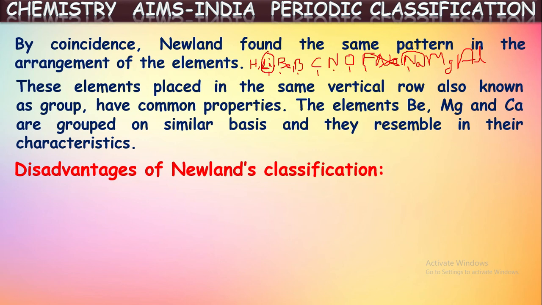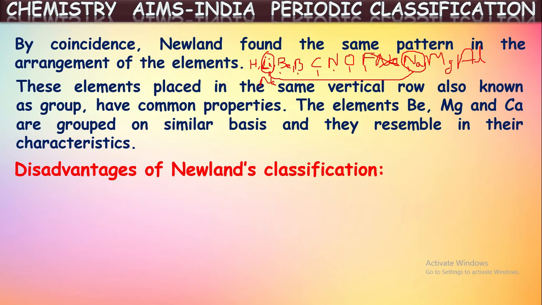For lithium, the consecutive eighth element is sodium, and he observed these two elements have similar chemical properties. So he kept sodium below lithium. Now these he called one group of elements, and these elements exhibit the same characteristics. In that way, the set of eight elements was called an octave by Newland.